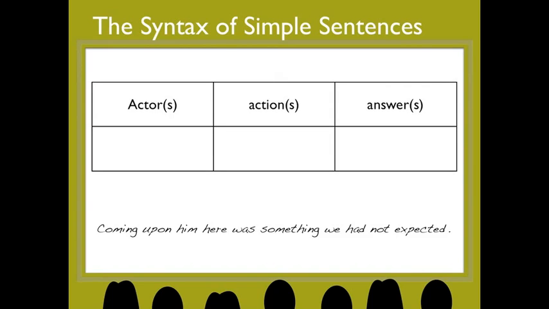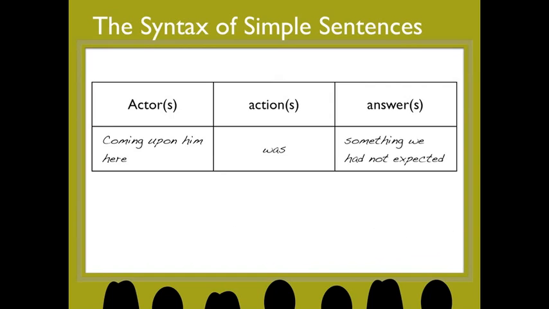This next sentence is an interesting case. Coming upon him here was something we had not expected. Now, typically, we think of the actor as coming first, then the action and the answer. In that case, coming upon him here would be the actor. The action would be was, and the answer would be a dependent clause, something we had not expected. But this is also a situation where we could reverse the actor and the answer around. We could have written this sentence as something we had not expected was coming upon him here, and that would be correct too. Just be aware that with certain sentences, you can sometimes reverse the actor and the answer, and it will still make sense.